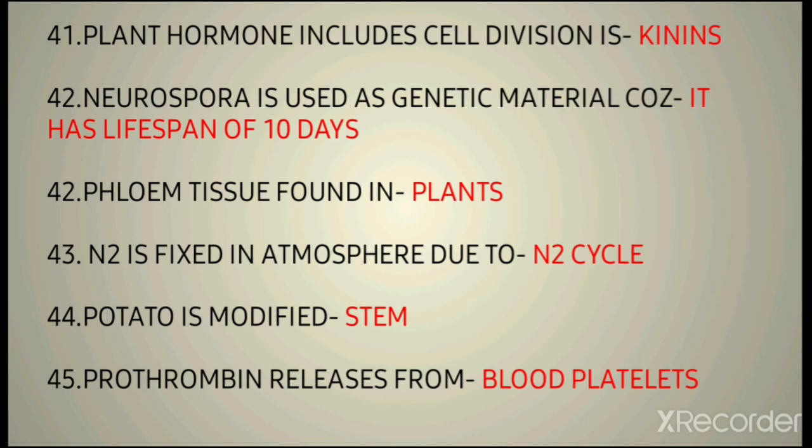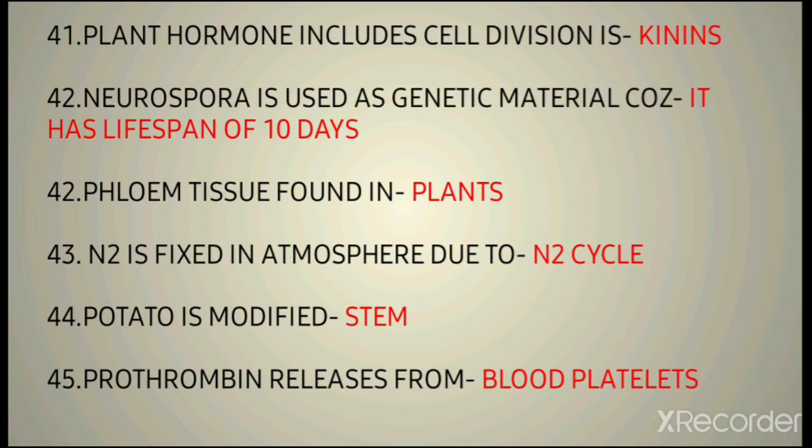The 43rd question is about the ratio of nitrogen that is fixed in the atmosphere. The ratio does not turn out maximum or minimum. Nitrogen neither increases too much nor decreases. Why does this occur? It is because the nitrogen cycle also takes place in plants, so that's why the ratio of nitrogen is fixed in the atmosphere.